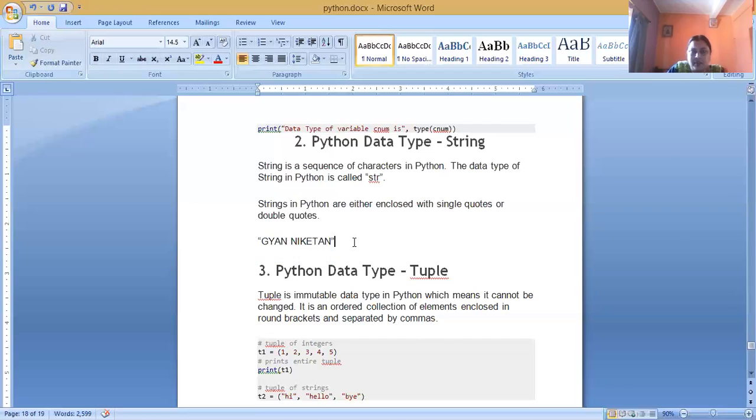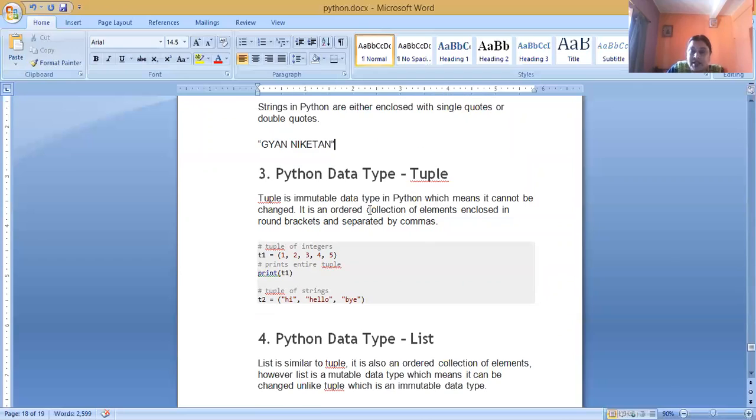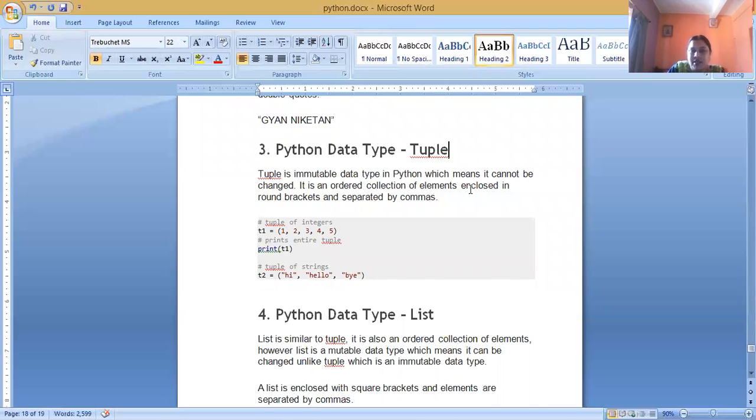A string is represented within single quotes or double quotes. The next data type in Python is the tuple data type. A tuple is an immutable data type. That means it cannot be changed. An immutable data type cannot be changed and a mutable data type can be changed.